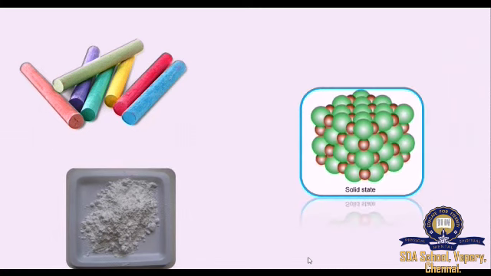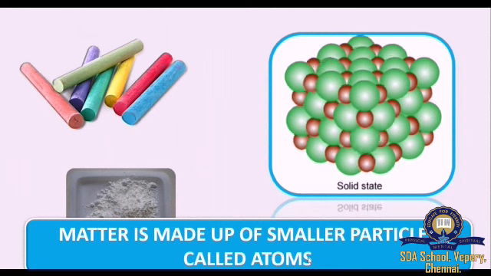When I divide the fine powder particles, at last I can get atoms. It is not possible for us to do this process by our hand, but some great instruments can do this process very easily. And we can also visualize these finer particles using those instruments. Now we have found that matter is made up of smaller particles called atoms.